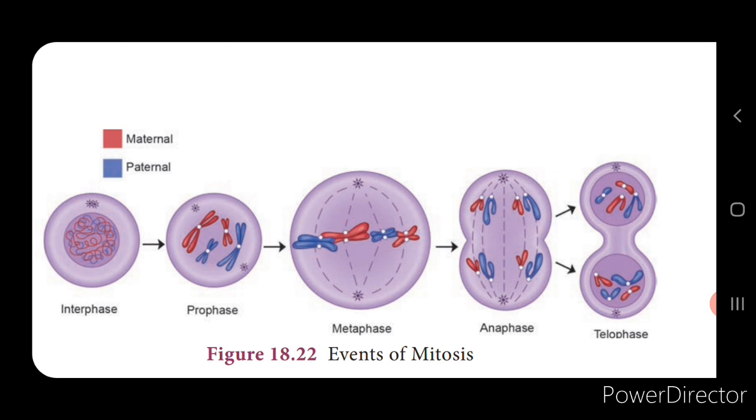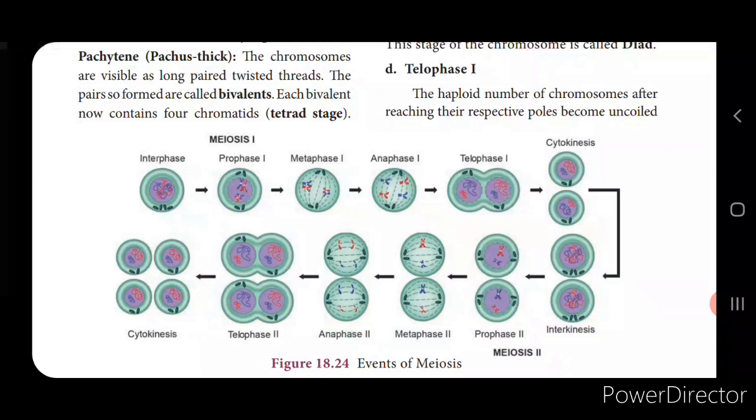We'll see the significance of mitosis. Since it is an equational division, the daughter nucleus consists of 2n chromosomes, that is, equal distribution of the genetic material. In multicellular organisms, growth, development and increase in body size are accomplished through the process of mitosis, and mitosis helps in the repair of damaged cells and in the formation of new cells.